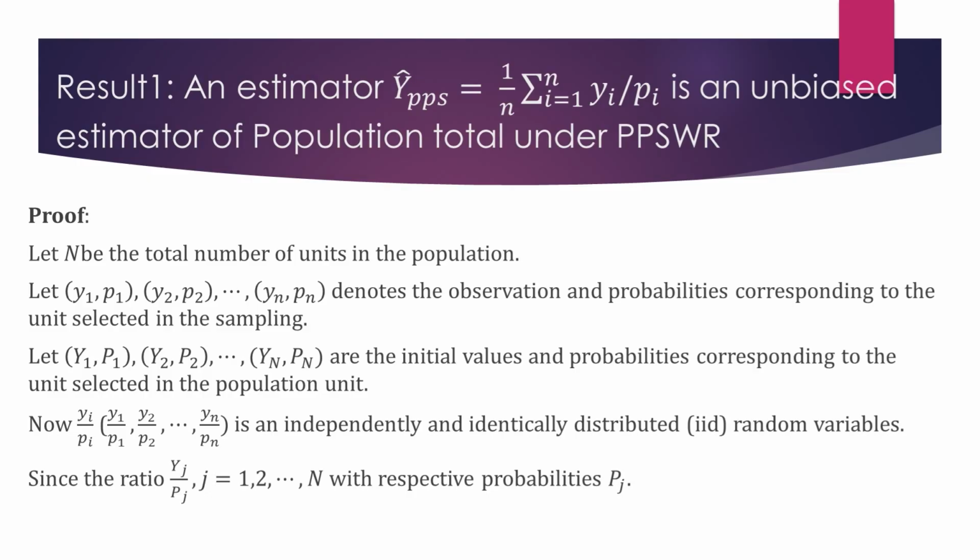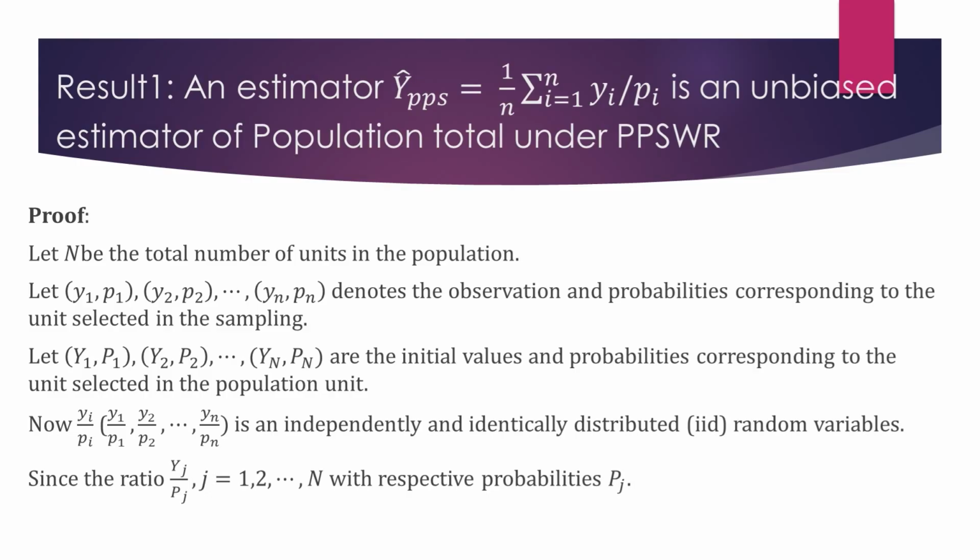In the population you have capital Y1, capital Y2 and so on up to capital Yn, out of which if you have selected the 10th observation, that will be the first observation in the sample. So the Y10 in the population will be considered as small y1 in your sample.